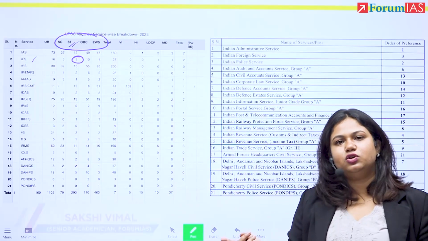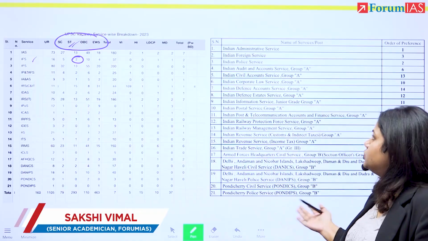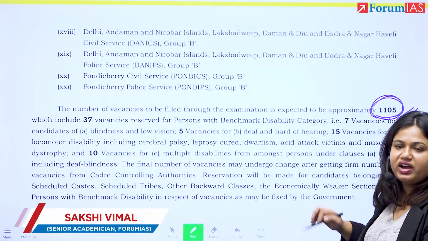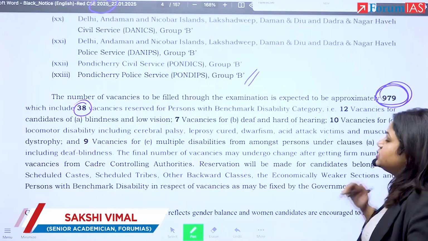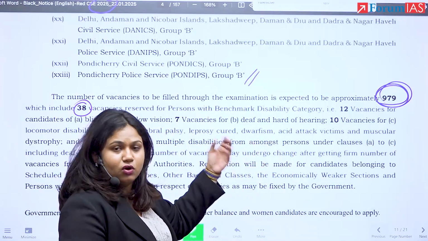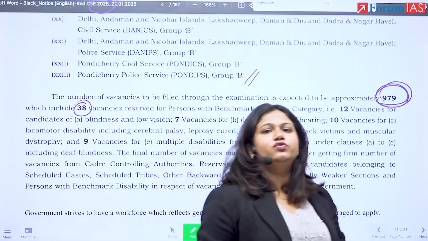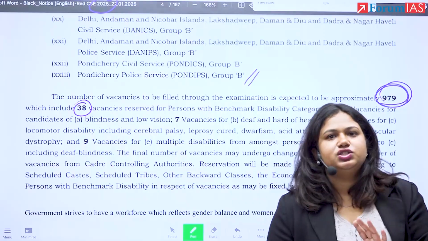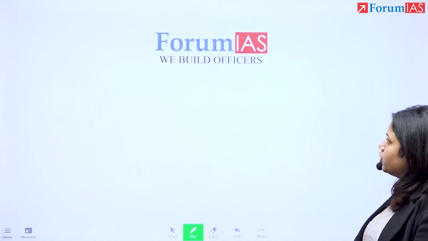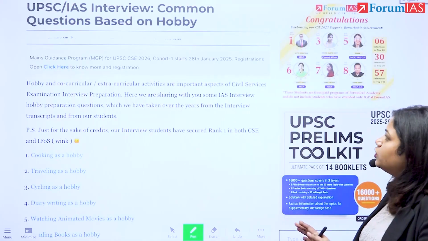You can predict this on the basis of older vacancies. But the number is also very different. In 2023, I'm working on a number of 1,105 vacancies, whereas this year we just have 979, which means that roughly 35-40 services, so already seats have been missed. Because of that, the calculation is going to change. You will know it in the future, but please just fill the form. Try to ask your doubts from people who are able to give you clear guidance, and again, try not to overcomplicate all these things.